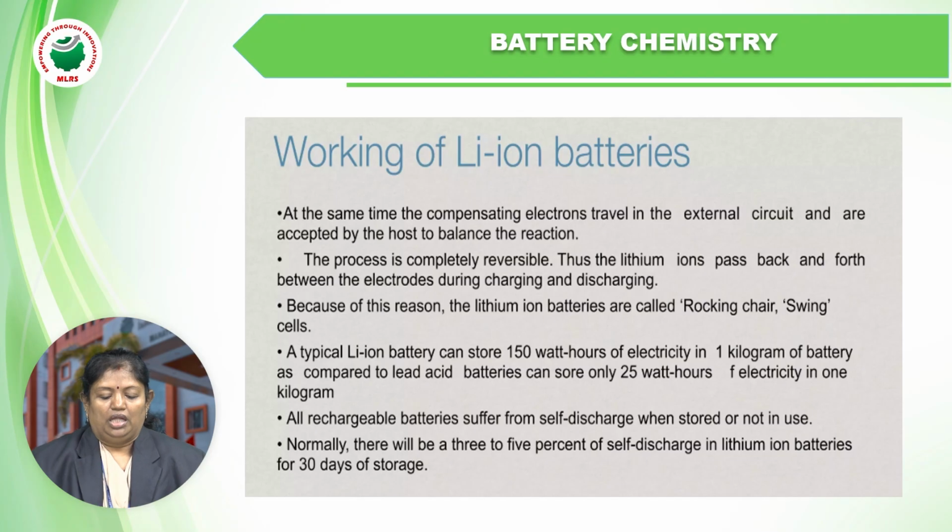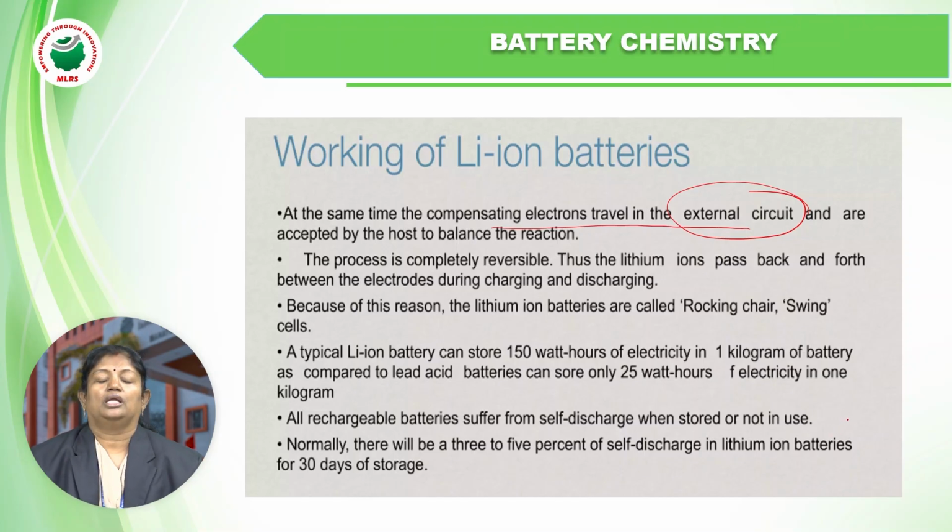At the same time, the compensating electrons travel in the external circuit. When lithium ions move from one electrode to another electrode, simultaneously the electrons move through the external circuit and are accepted by the host to balance the reaction. That is what we have discussed.